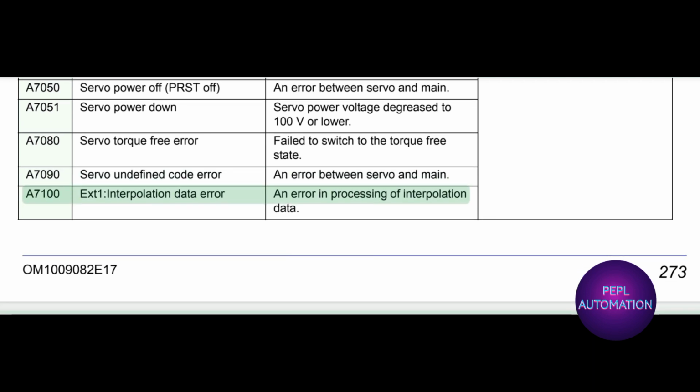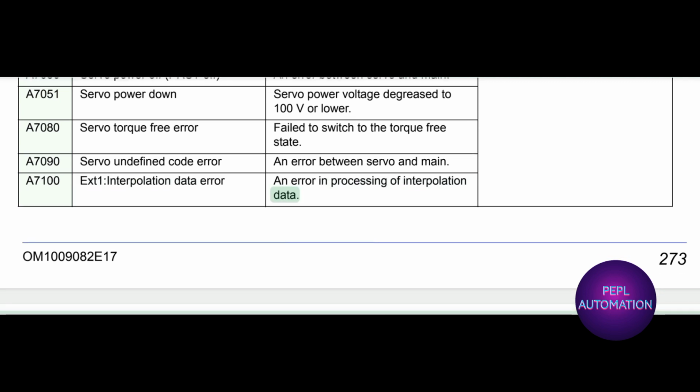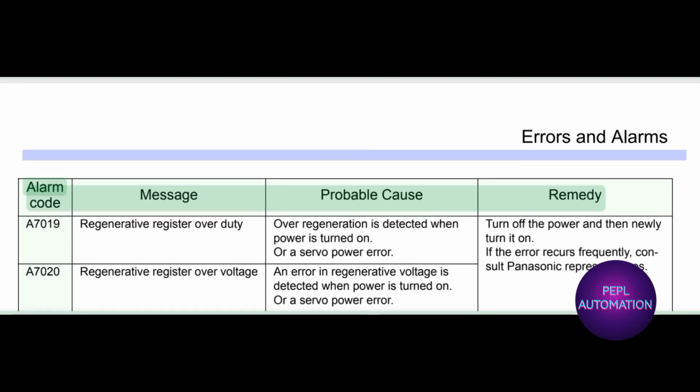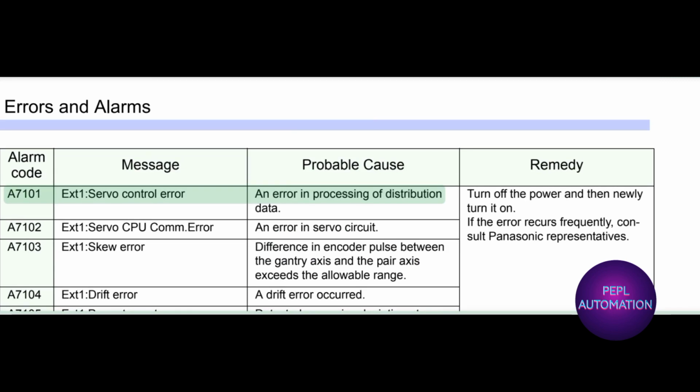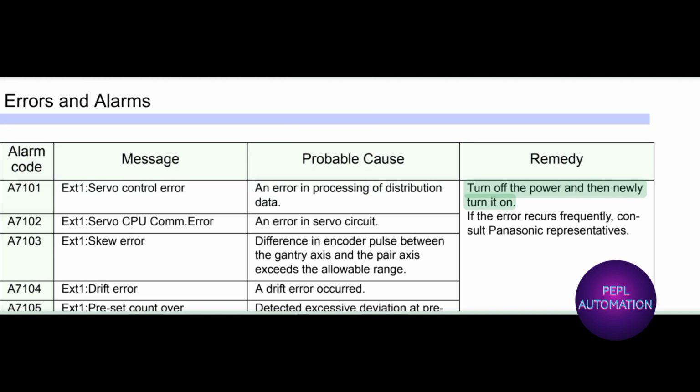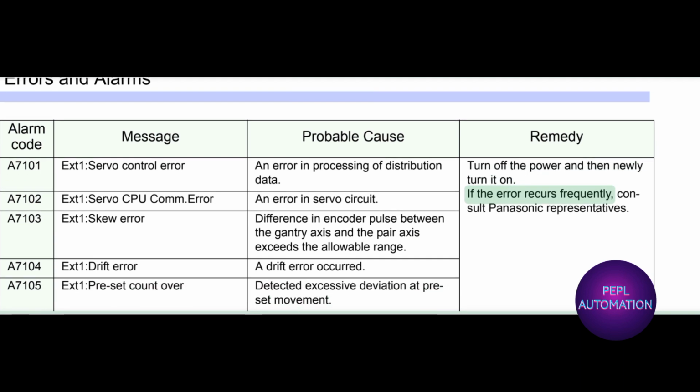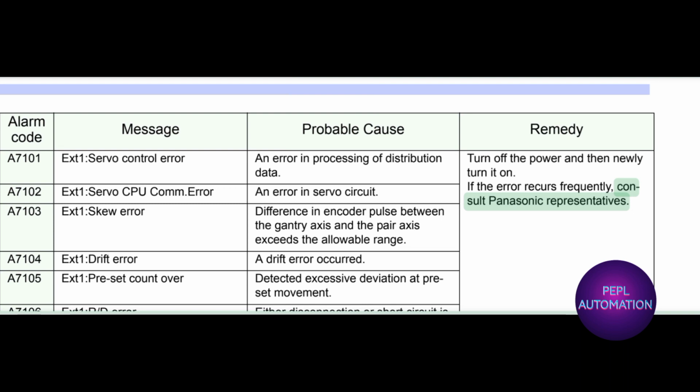A7100X1 interpolation data error. Error in processing of interpolation data. Alarm code, message, probable cause, remedy. Errors and alarms. 274. A7101X1 servo control error. Error in processing of distribution data. Turn off the power and then newly turn it on. If the error occurs frequently, consult Panasonic representatives.